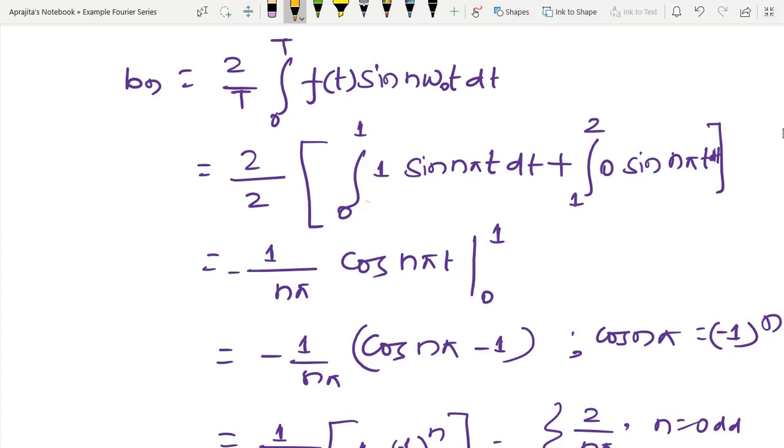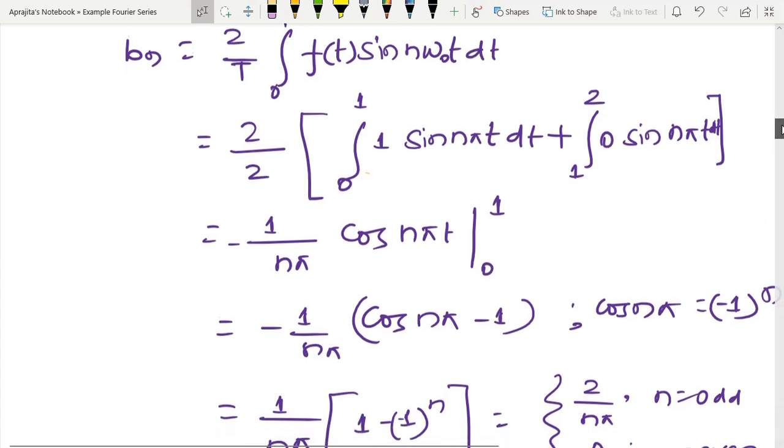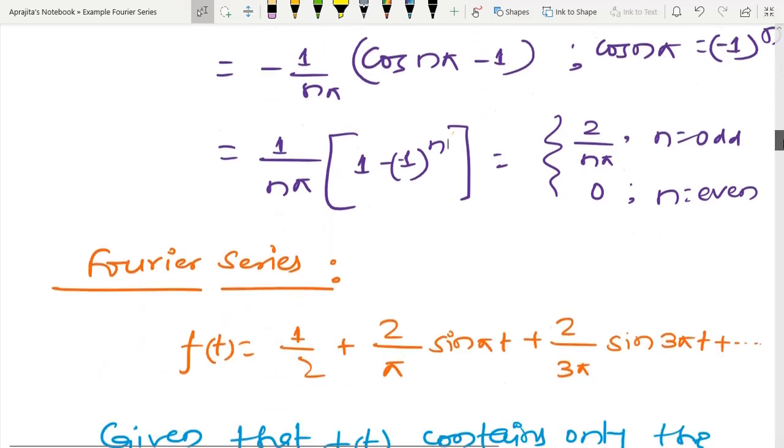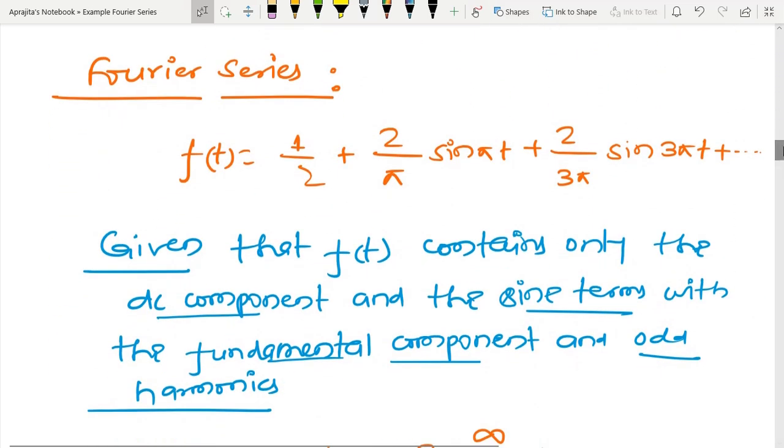For that I am going to multiply by sin n omega 0 t, and after that calculate this particular integral, and it is possible to show that the value of this calculation is nothing but 2 by n pi if n is odd, and if n is even, then again it is equal to 0. So finally I am able to write the Fourier series like this.